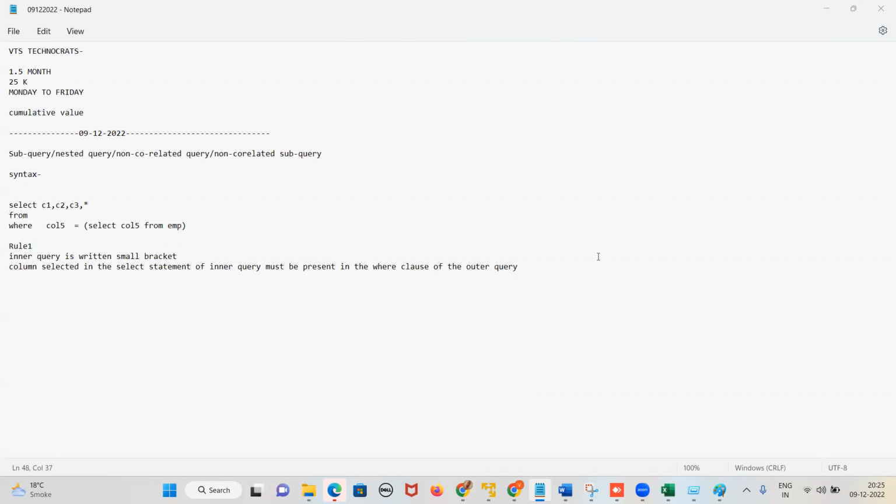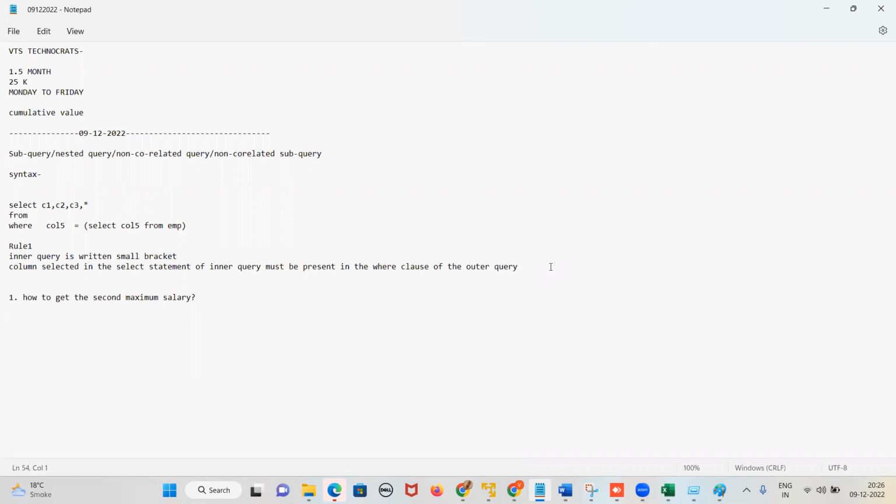So after all those things, we'll write a query. The first query we'll write is the most popular one. Everywhere it is asked: how to get the second maximum salary? I don't know how many times this has been asked. My question to you is, how to get the first maximum salary?